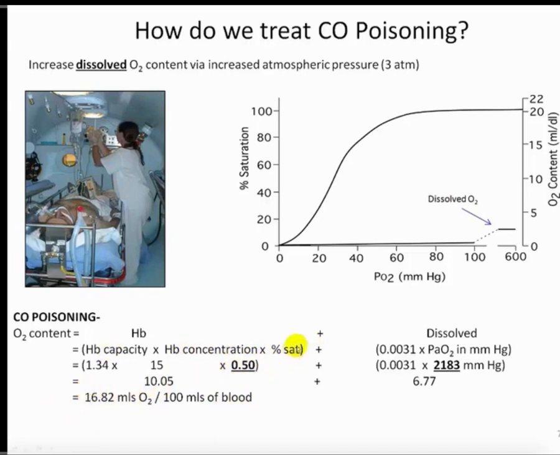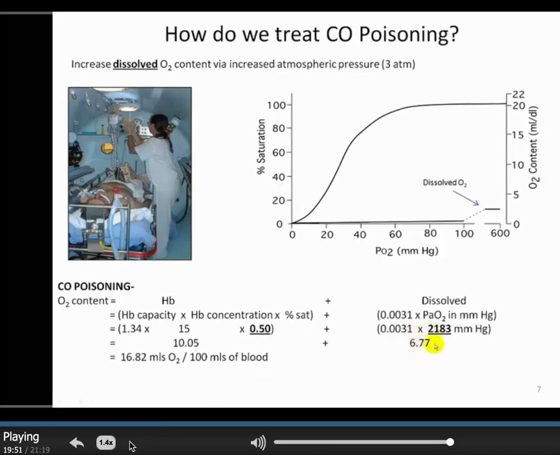But the important thing here with carbon monoxide is the effect that it's having: specifically, it's decreasing oxyhemoglobin saturation. The therapy for that, in the face of a relatively low saturation, is to combat it by increasing the PaO2 through hyperbaric therapy, getting dissolved numbers up to a significantly higher amount to get the total amount of oxygen to something that can sustain someone. They're not going to be heavily active, but it's enough to sustain them and keep them alive until they can start to reverse the poisoning from the carbon monoxide.